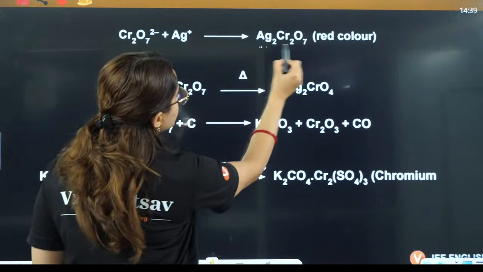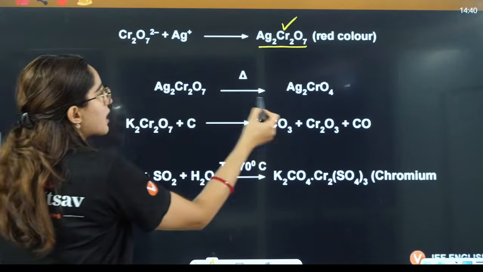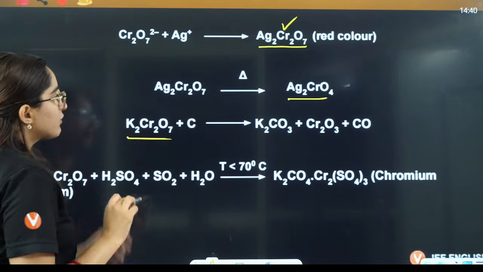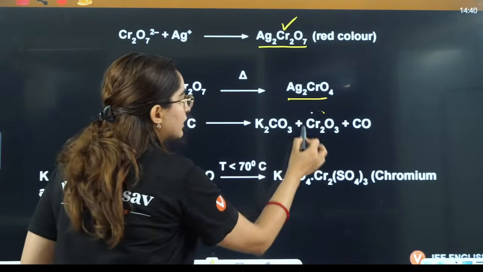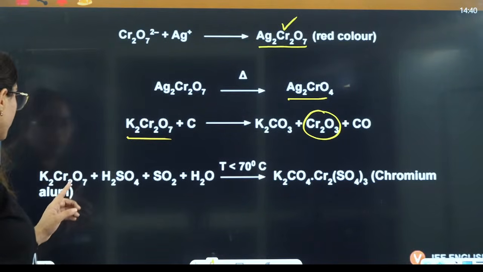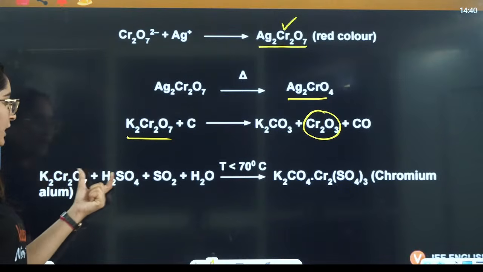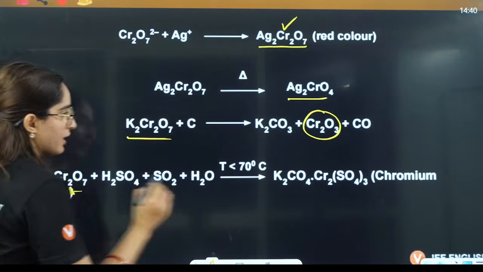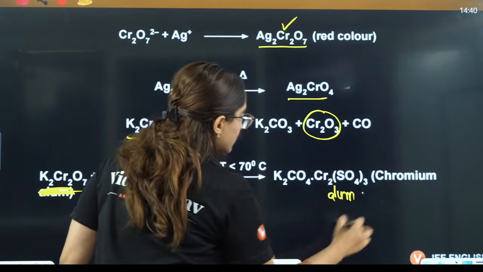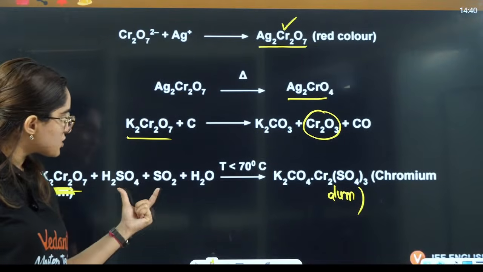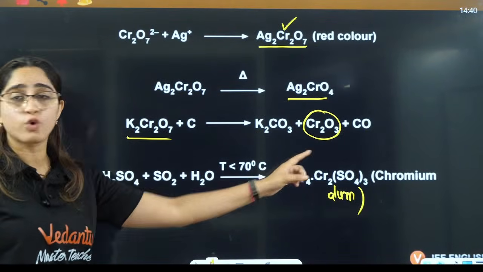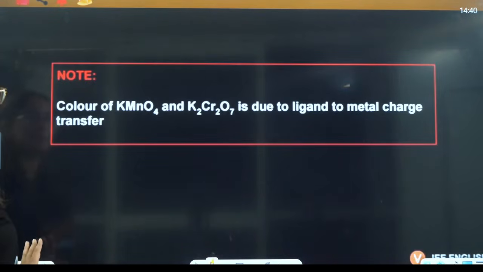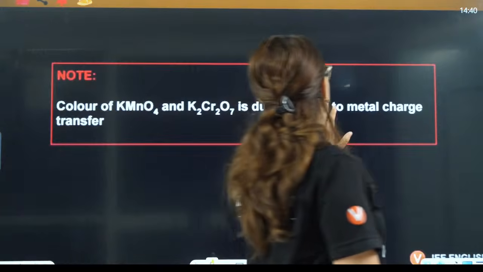This way Ag positive forms this color, that is red. This after heating gives you dichromate ion, right? Then with carbon it gives you Cr2O3. This Cr2O3 when it is reacted with, wait a minute, chromium alum should be here. Dichromate reacts with H2SO4 and SO2, and it gives you chromium alum, right? Just like you have fitkadi, na? Same way.